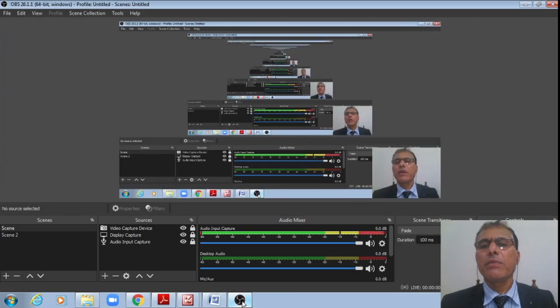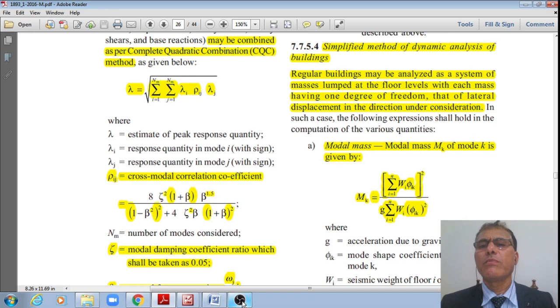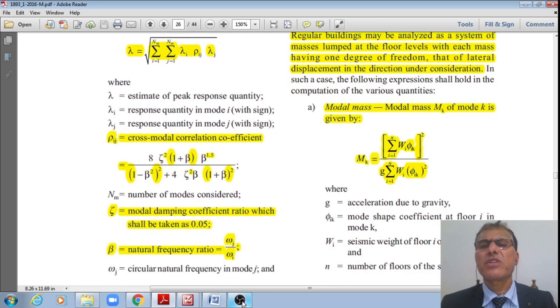Regular buildings may be analyzed as a system of masses lumped at floor levels, with each mass having 1 degree of freedom, that of lateral displacement in each direction under consideration. Then what is the modal mass? Mk of mode k is given by Mk is equal to summation over i is equal to 1 to n of Wi phi ik whole square, that divided by g times summation over i is equal to 1 to n of Wi phi ik whole square.